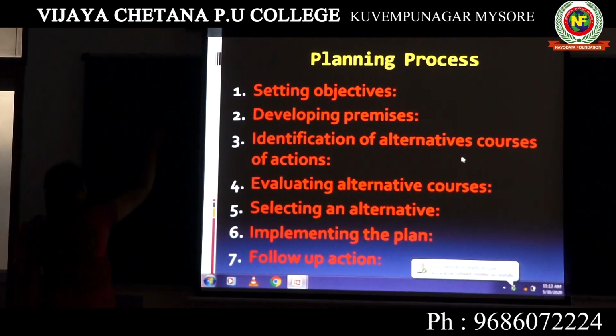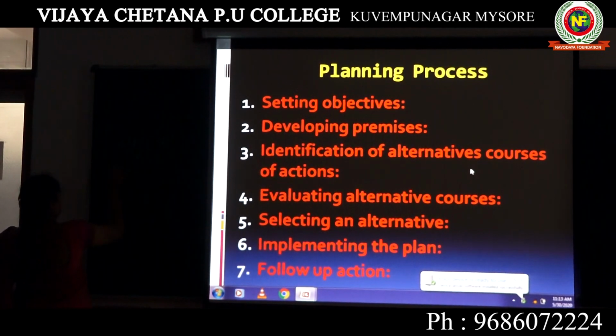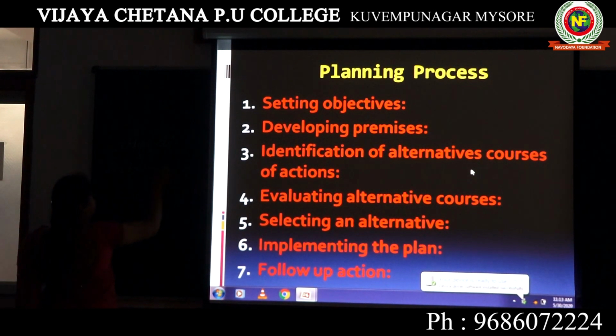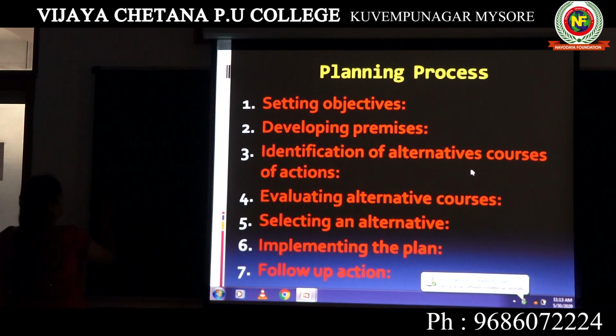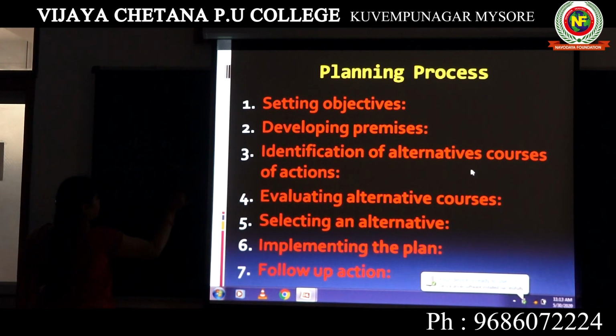setting objectives. The next one, developing premises. The third one, identification of alternative courses of action.